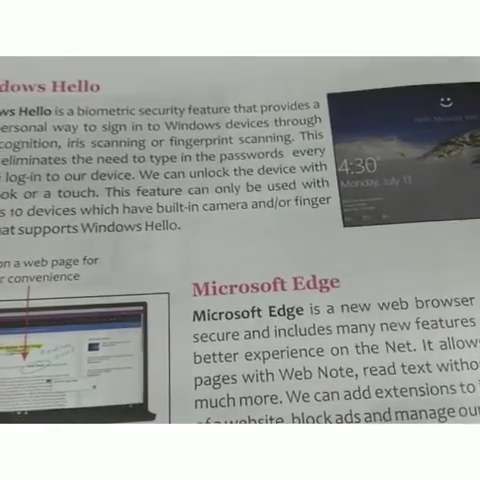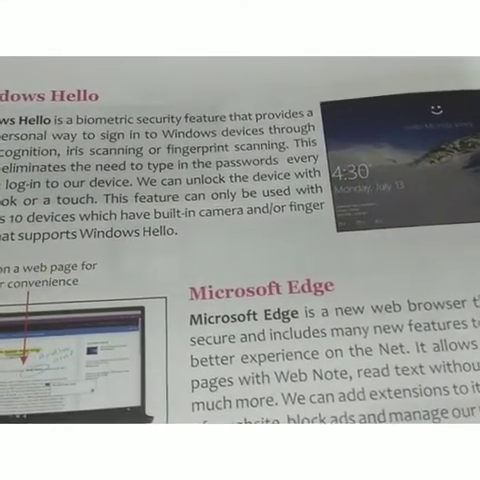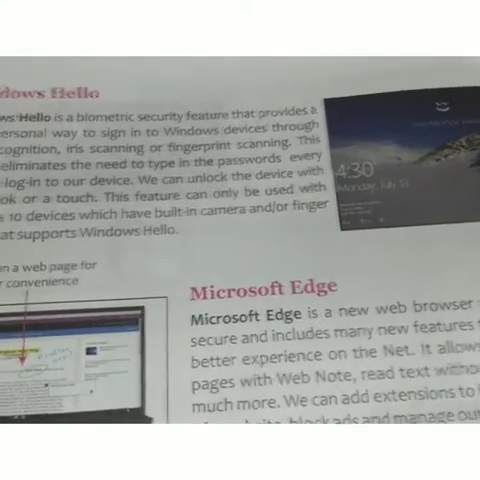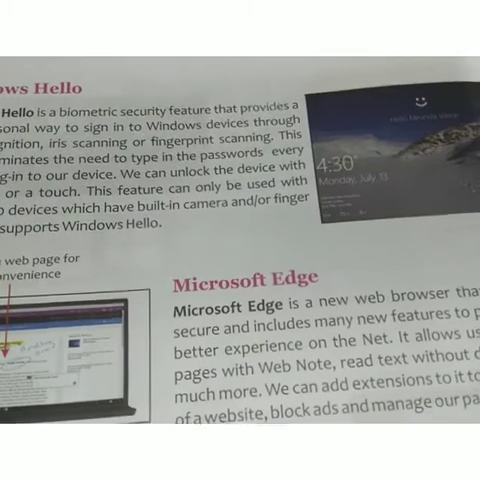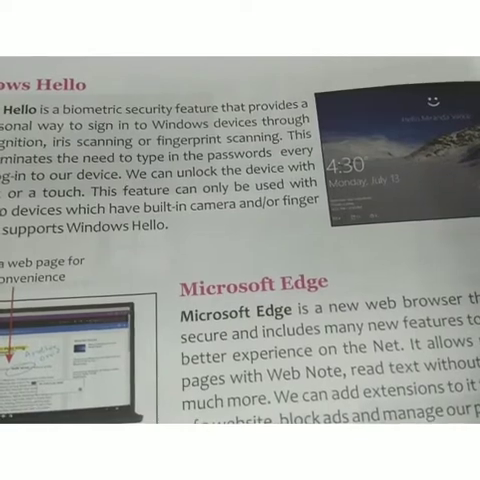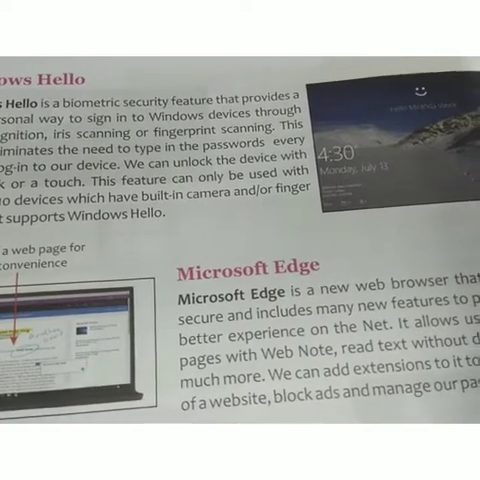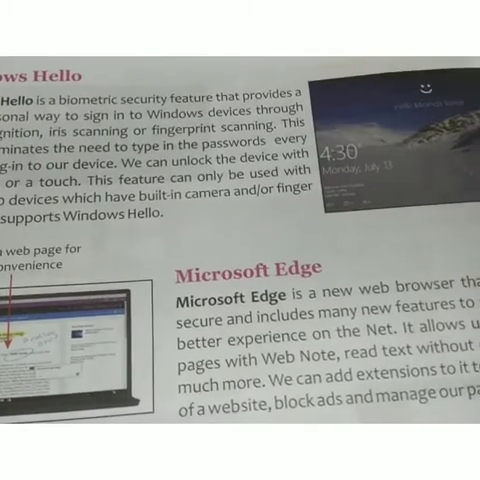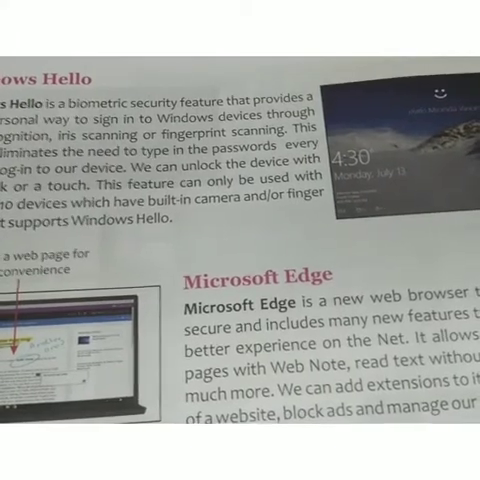Class 7, today we are going to discuss Windows 10 features. The first topic is Windows Hello. Windows Hello is a biometric security feature that provides a more personal way to sign into a Windows device through face recognition, fingerprint scanning, and more. This feature eliminates the need to type in a password. Every time we log in to our device, we can unlock it with just a look or a touch.